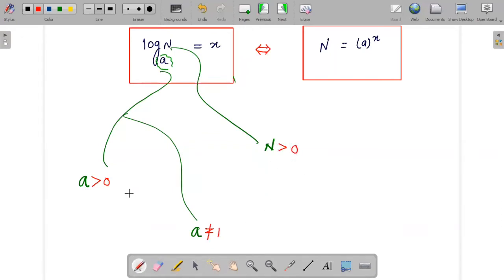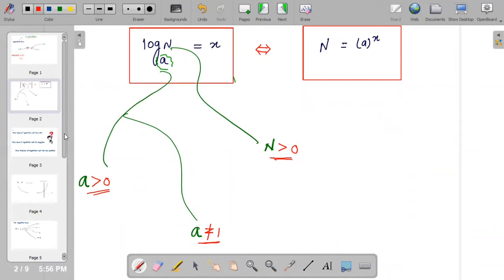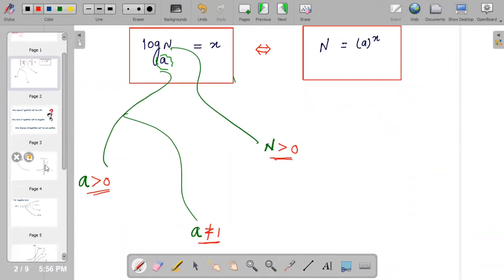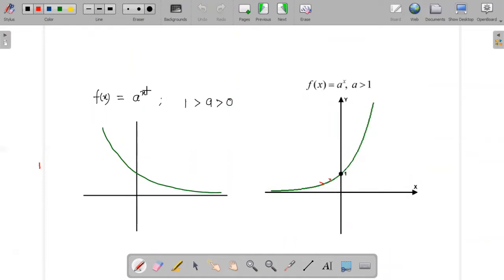Now there is a question: why should your base always be positive and not equal to 1? And whenever we are considering any number n, why is it mandatory to consider only a positive value? To answer these questions, please have a look at the graph of a to the power x. As we all know, there are two cases: a greater than 1, and a lying between 0 and 1. This is how the graph of the exponential function looks.